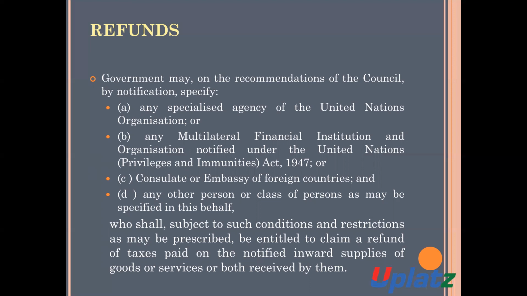To restate, the government may, on the recommendation of the GST Council, notify: Number one, any specialized agency of the United Nations Organization.